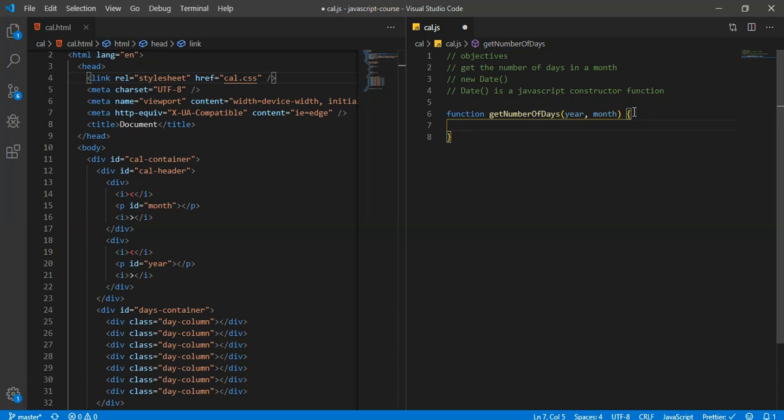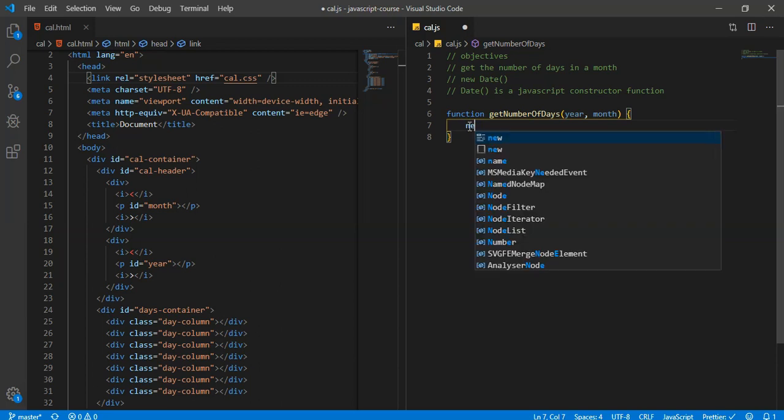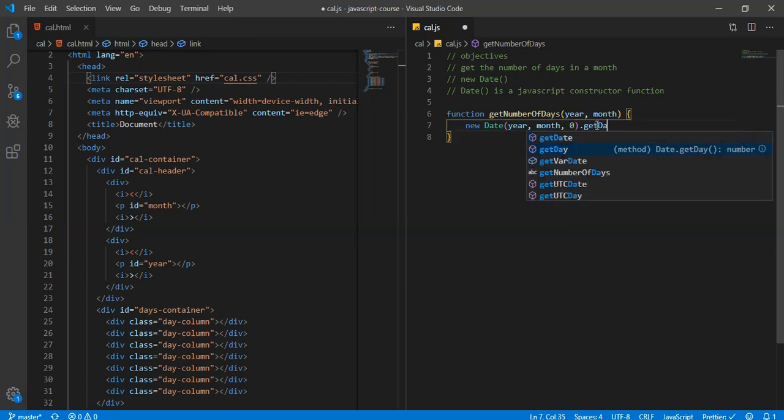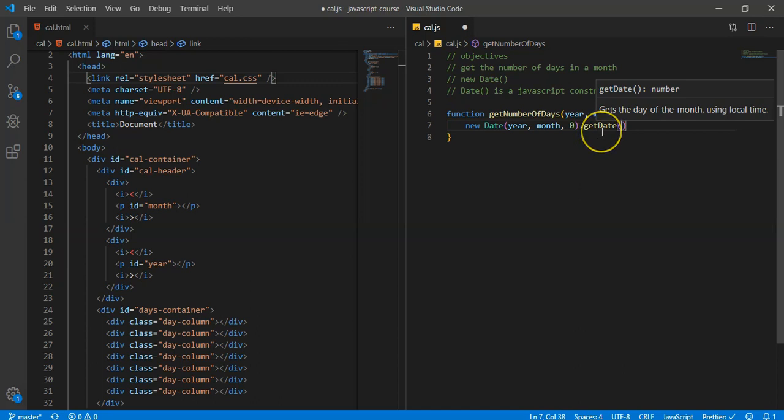Okay, now, I don't really want to look things up but I'm almost sure that the way you get the days of the month is you do new Date, and then it's year, month, 0. So inside of this Date constructor function, you can put in different parameters and then add a method to it. And I think it's getDate, which gets the day of the month. Yeah, I think that's it. Okay. I guess we'll see if it's not, right?